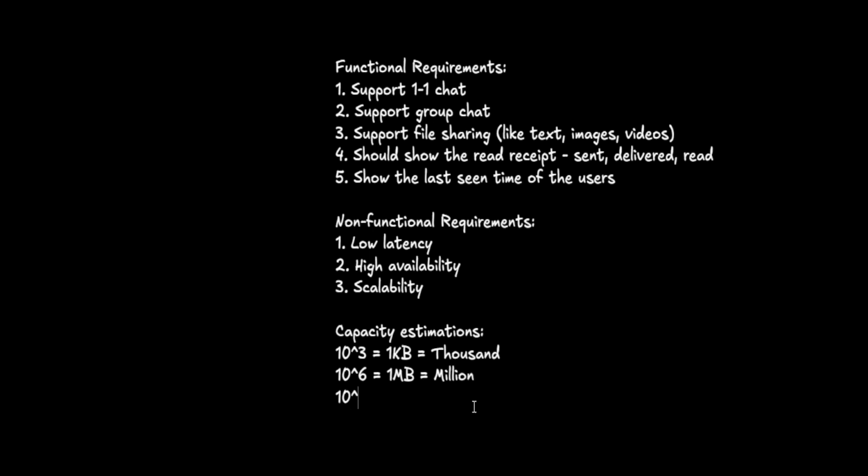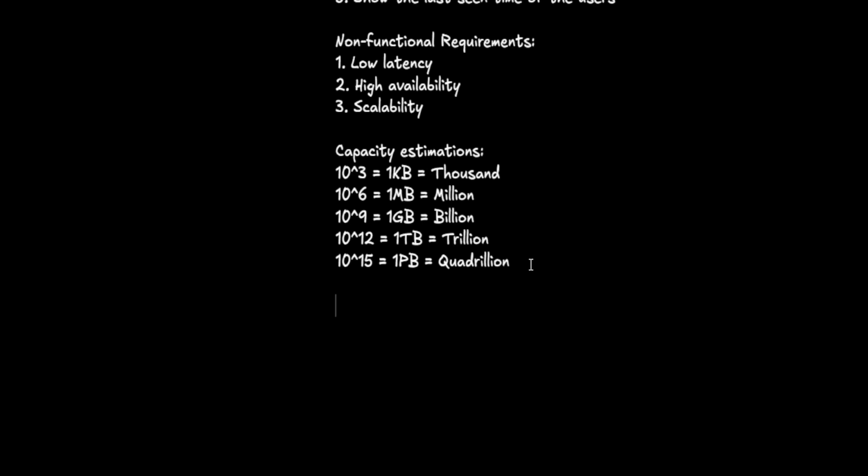10 power 9, 1 GB, equal to billion. 10 power 12 equals 1 TB, equals trillion. And 10 power 15 equals 1 petabyte, equals quadrillion. Try to remember these, at least till trillion. It will help you.